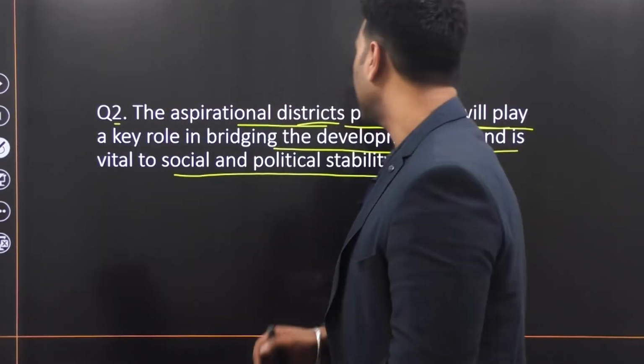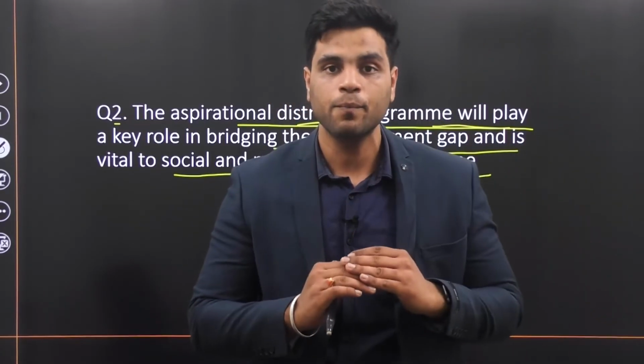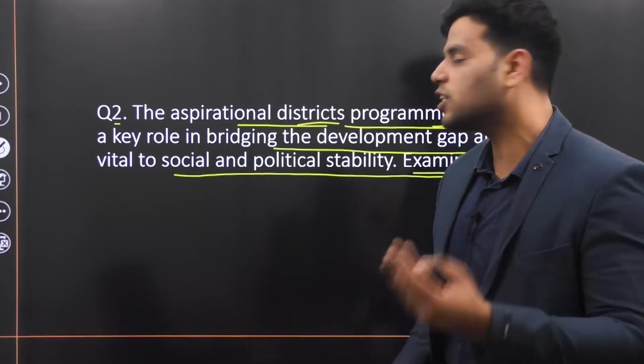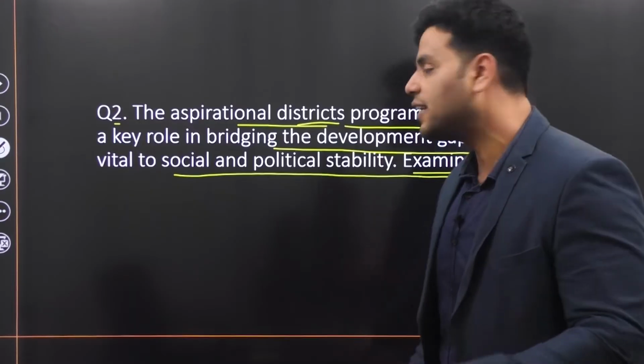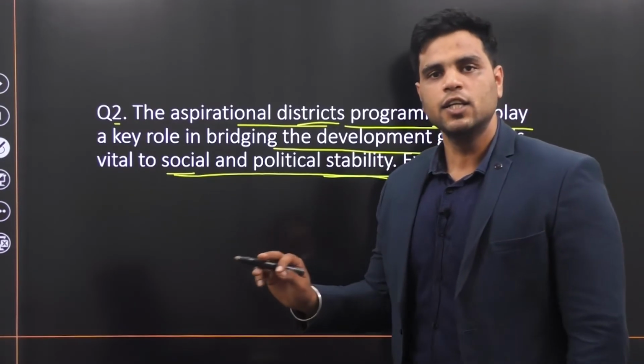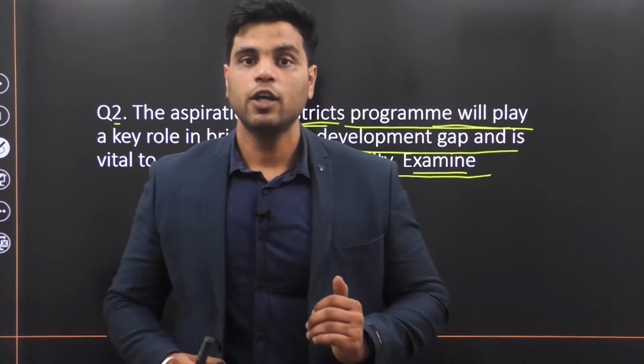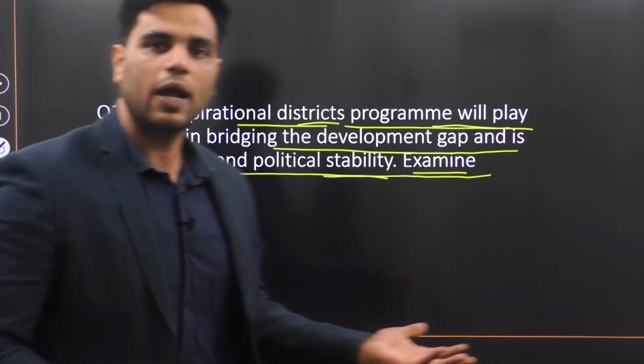Now in this question, they have asked you to examine this statement. That means you need to explain how aspirational districts program is bridging this gap. And the second part of the question is how aspirational districts program is vital to social and political stability. Okay, so let's come to the first part of the question. Now, to answer the first part of your question as to how aspirational districts program will bridge this gap, you need to explain what aspirational districts program is.